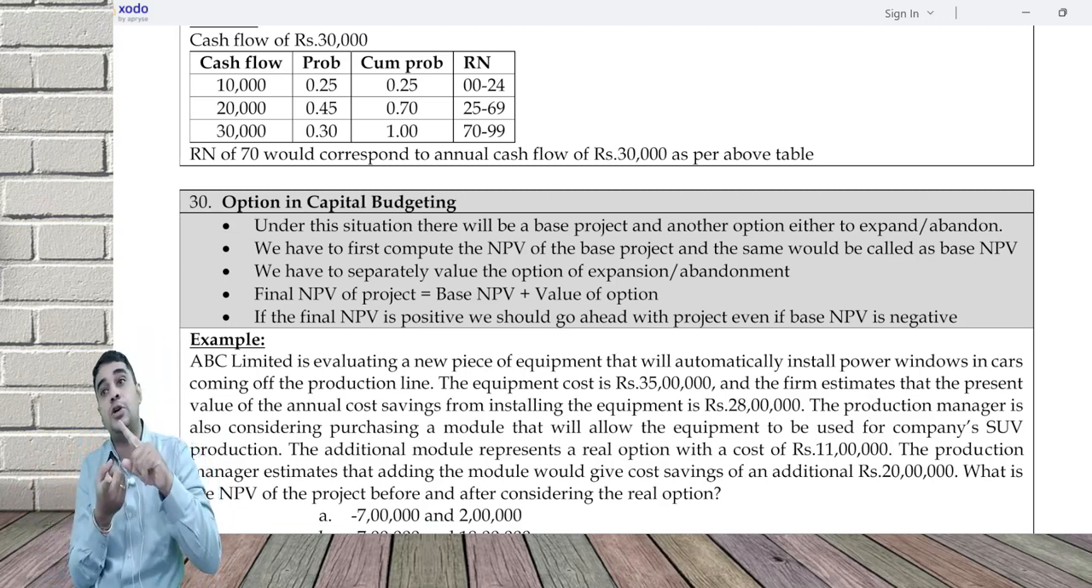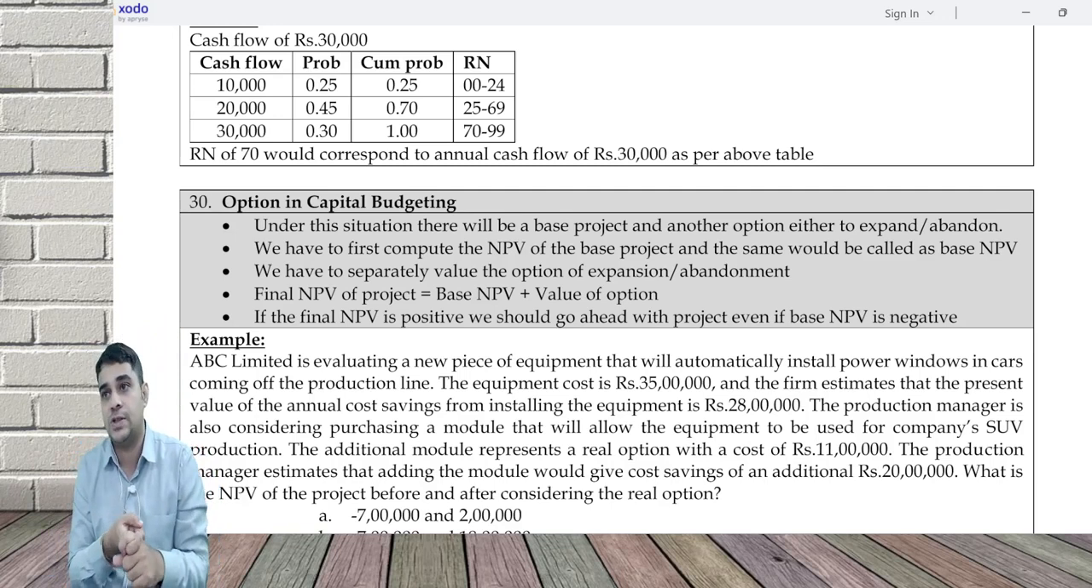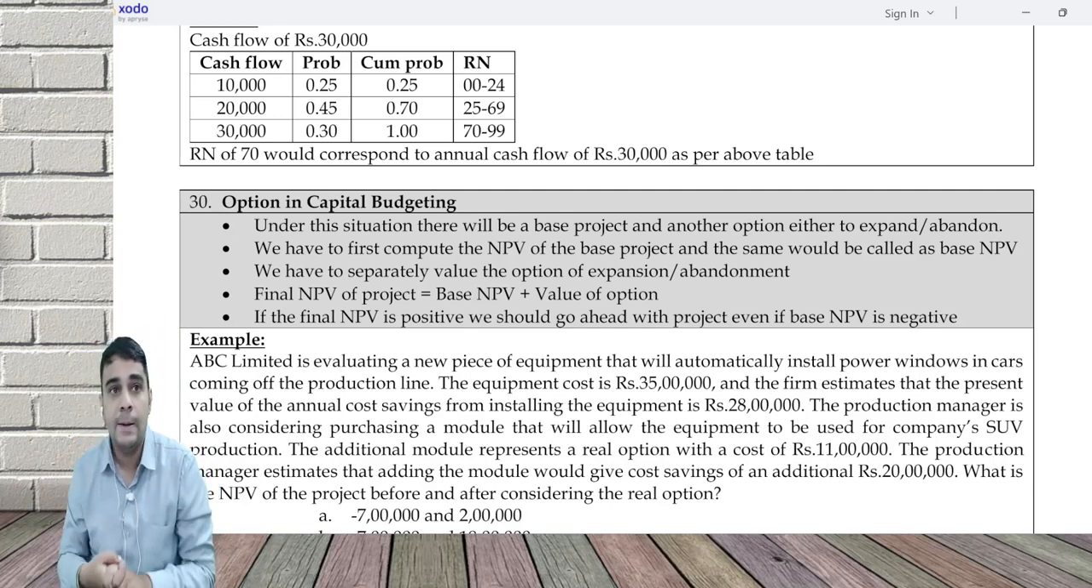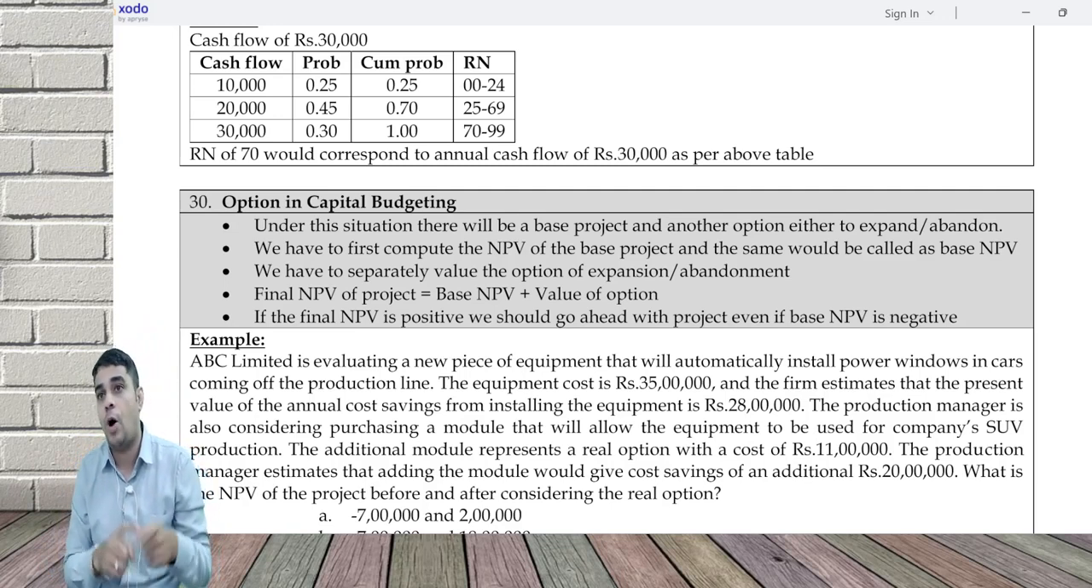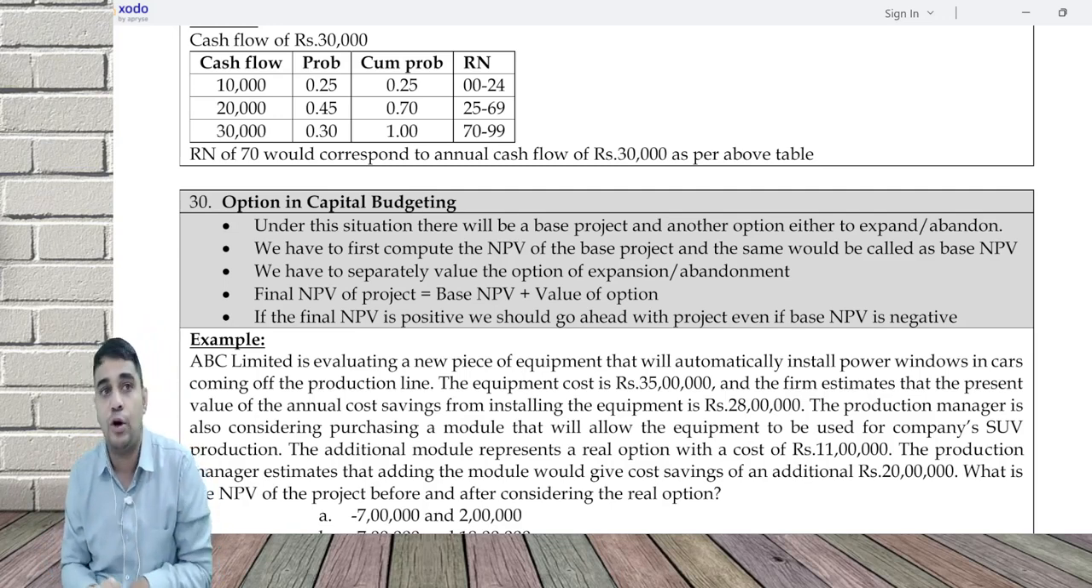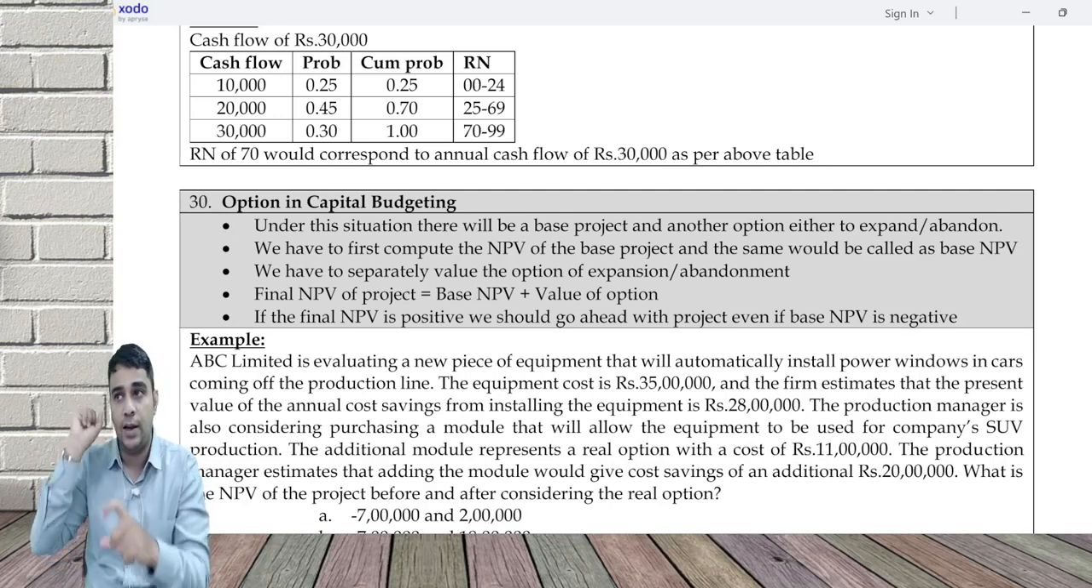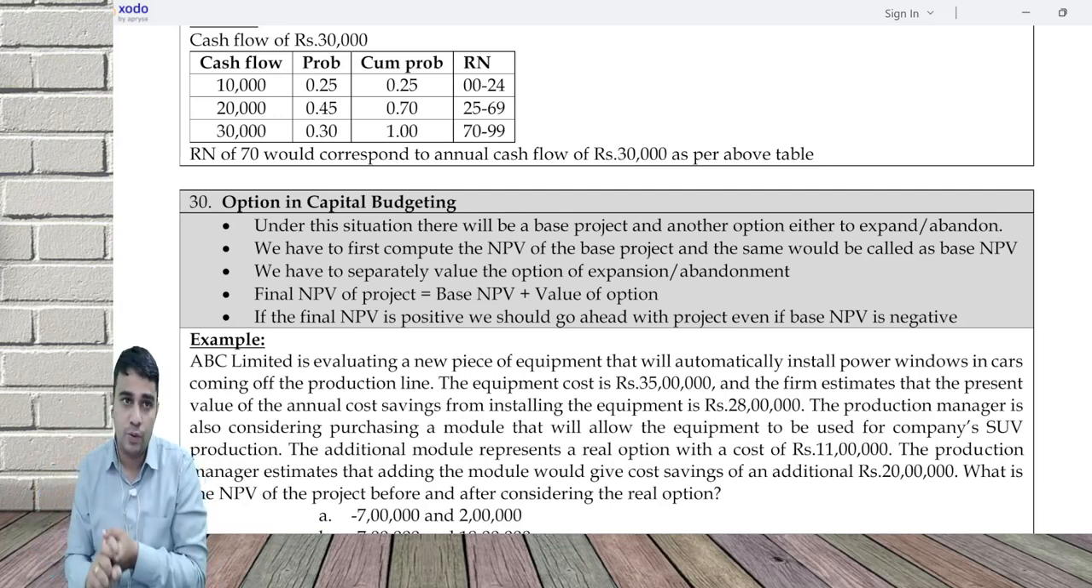There can be an option to abandon. Abandon is closing down a business. The option to expand is technically like a call option. The option to abandon is technically like a put option. I'll discuss that part when I go to derivatives.